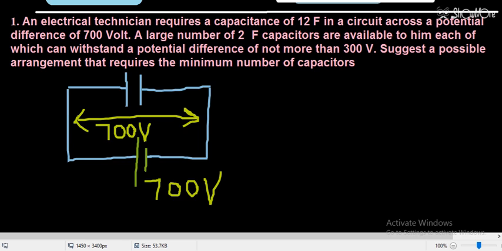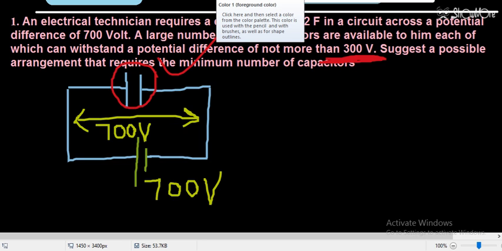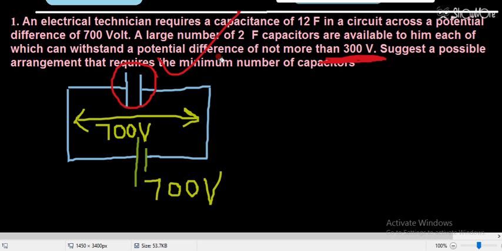But up to which voltage can this capacitor withstand? This capacitor can withstand up to 300 volt. So that means if I connect a single capacitor in this way, this capacitor will get damaged. So what will I do? I will connect 2 or 3 capacitors so that the voltage gets divided. So now I am doing one more step. You have to understand this concept first, and after that you have to see the question.